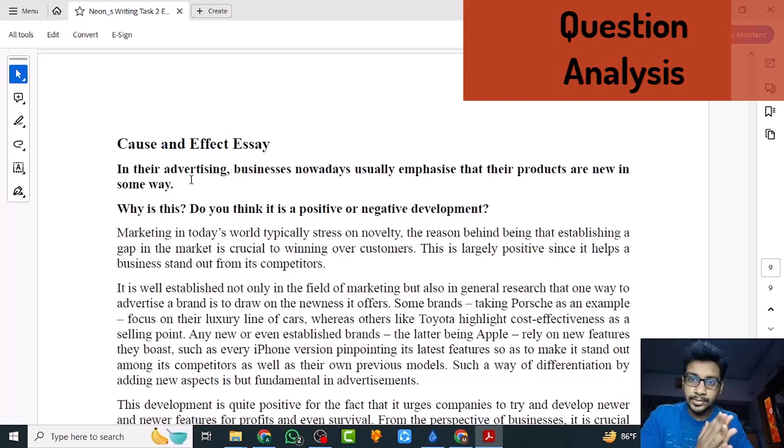Why does global warming happen? What is the consequence of global warming? Why does climate change happen? And what occurs because of climate change? So these are cause and effect essays.